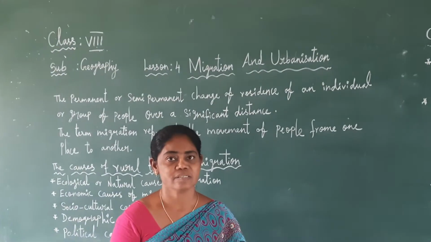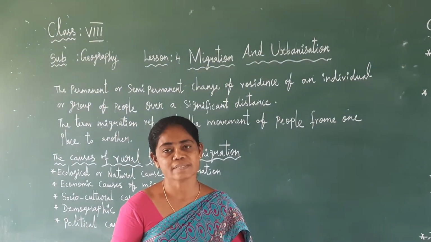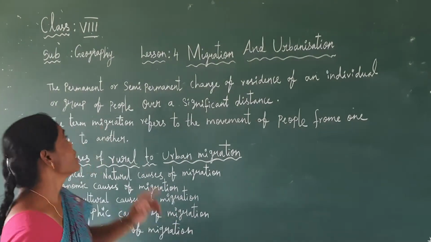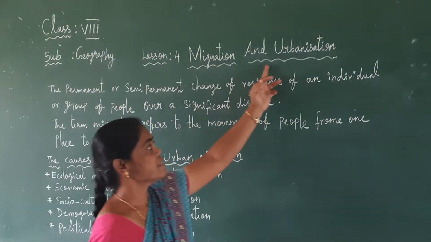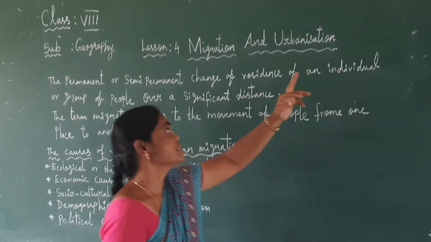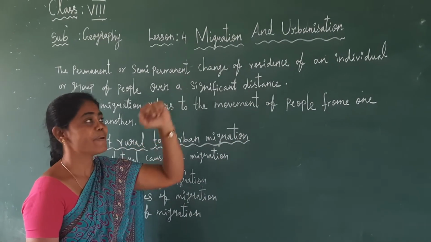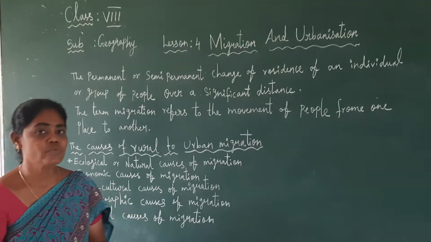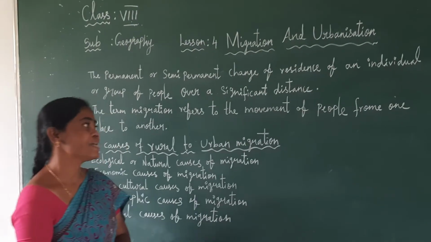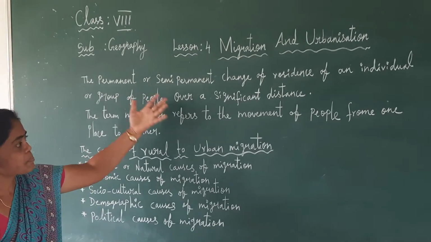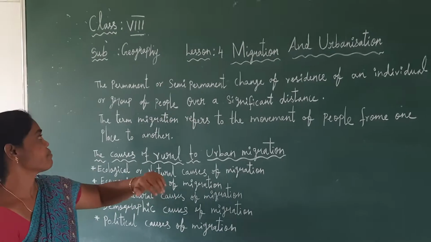The subject is Geography, 4th lesson: Migration and Urbanization. Now we will see what is meant by migration. Actually, it was defined by several experts in different ways.